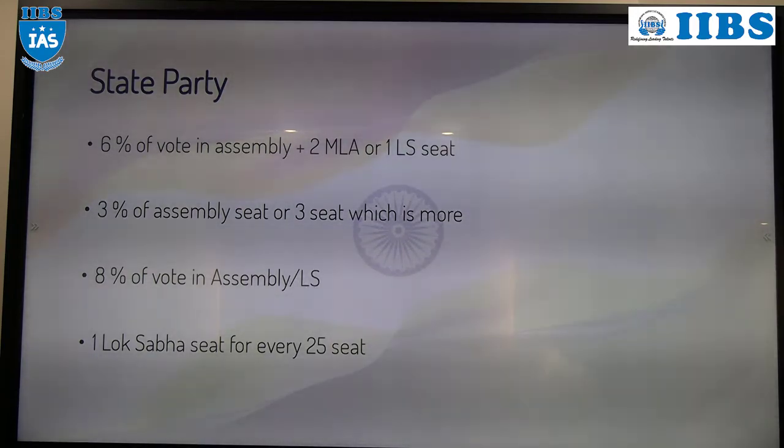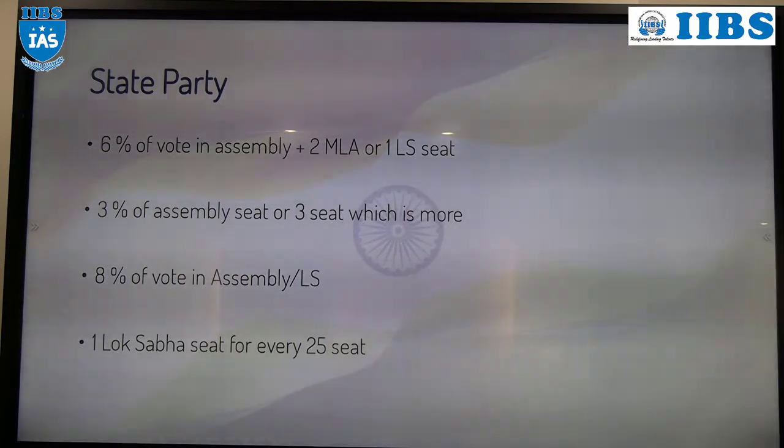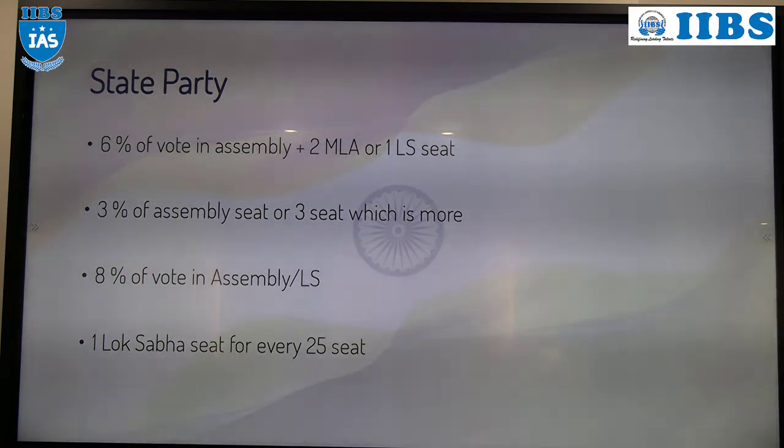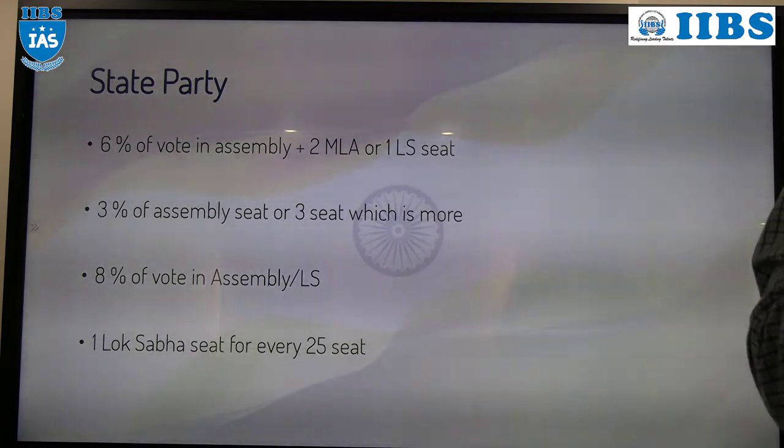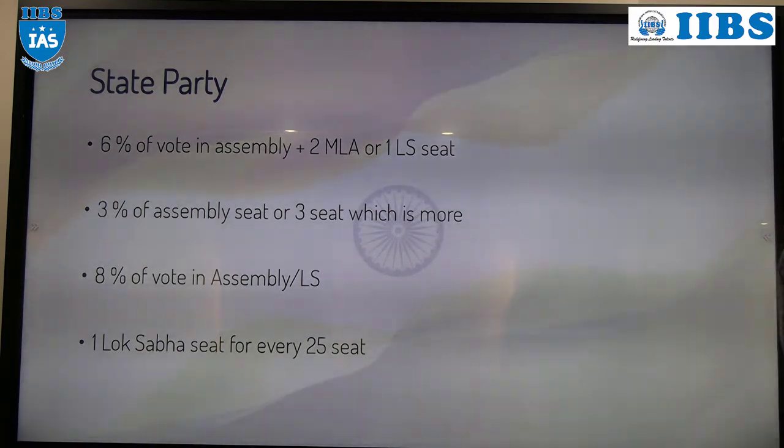Plus party advertisement: the party is allowed to advertise in the media, either print media, meaning newspapers and magazines, or electronic media, meaning news channels. Understood? So this is about the election system in India. Hope you understood.